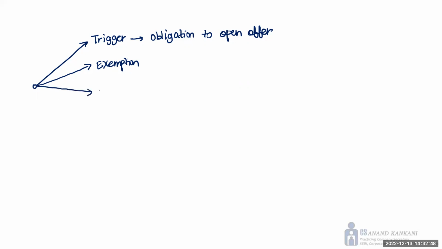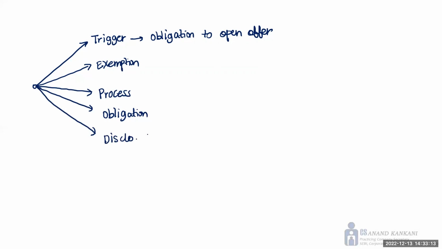Thereafter, you will find the open offer process, that is, once you hit the trigger, how the open offer process is to be carried on. Thereafter, you will find some obligations on the target company, obligations on the acquirer, obligations on the board of directors. So all these things you're going to find. And towards the end, you're going to find the disclosure requirements.